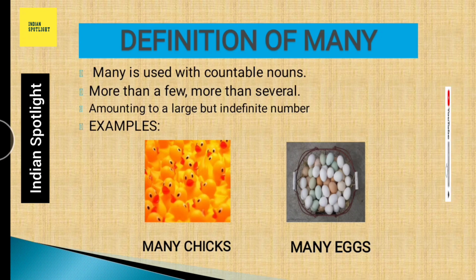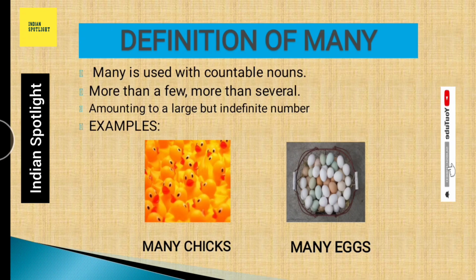Now it's time to learn the definition of many. So many is used with countable nouns, the nouns that can be counted. It is used for more than a few, more than several, to refer to something that is more than one and that can be counted.